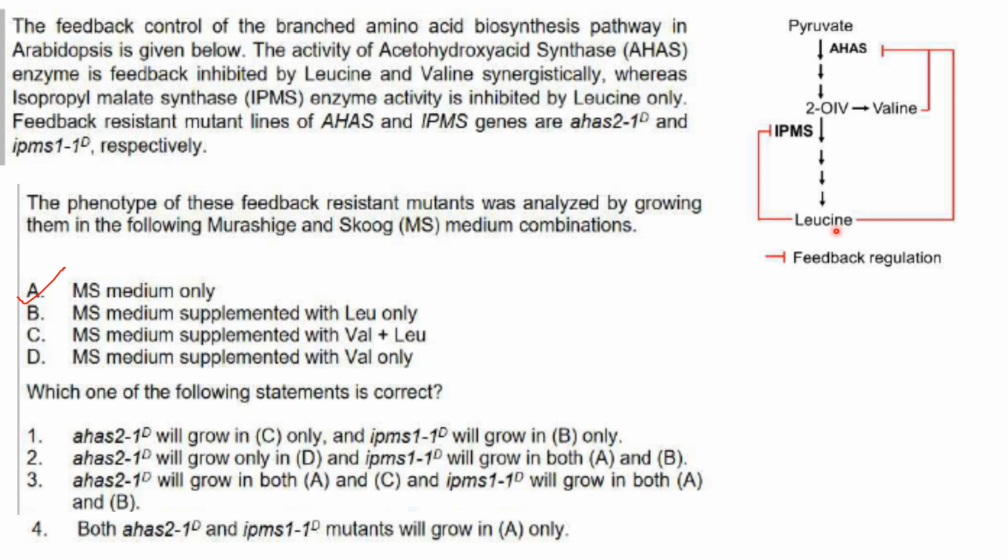So even when leucine is present, the enzyme will not get inhibited. So it will grow in leucine. So IPMS11D will grow in A and B. So that gives your answer as option 3. AHAS21D will grow in both A and C, and IPMS11D will grow in both A and B.